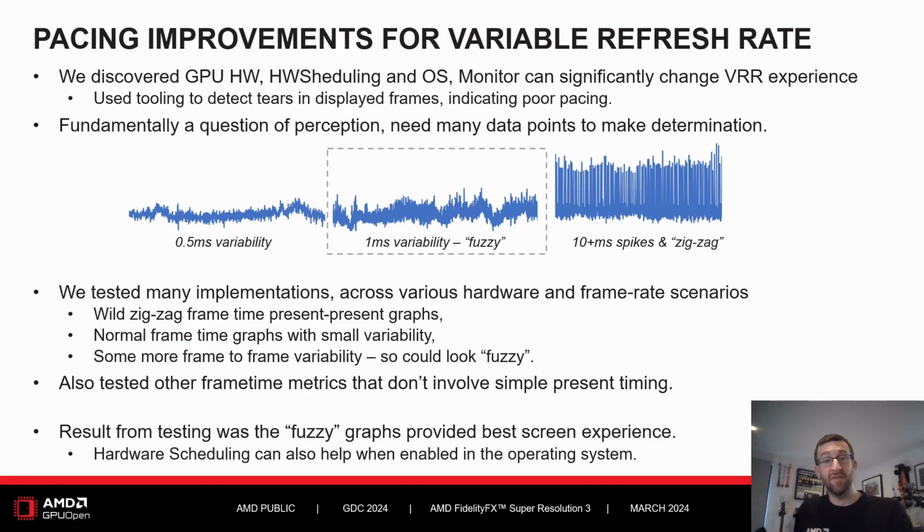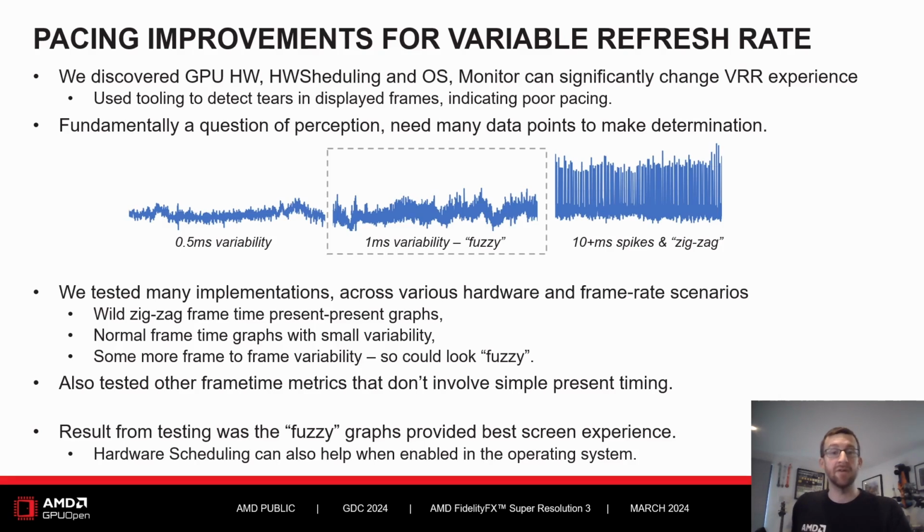There are plenty of monitors as well, with refresh rate monitoring overlays, and we have found these to be sometimes inconsistent in how they work. We've created many implementations of frame pacing in order to test how they looked to gamers. We tested various scenarios, including different input FPS such as 30 to 60, 45 to 90, 50 to 100, 60 to 120 and above. We used metrics including our frame tearing indicators, frame pacing graphs, but mostly we relied on visual perception by real people, as this is fundamentally a personal question and many people can see things differently.